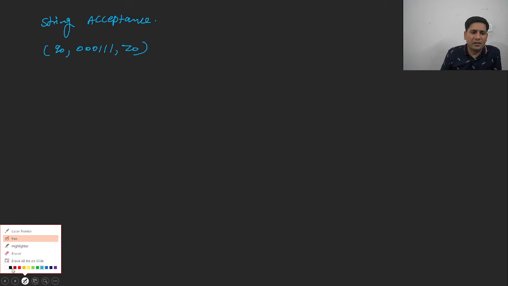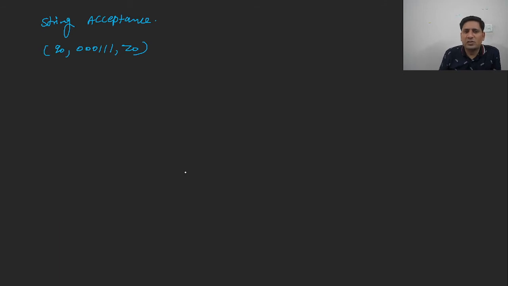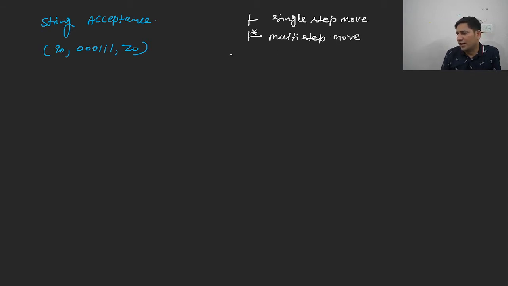What does this Z0 represent? Look, in this case we use certain symbols like this symbol. This symbol is used for a single step move. And this other symbol is used for a multi-step move. What does it work for? It works for multi-step. Is it clear to everybody?